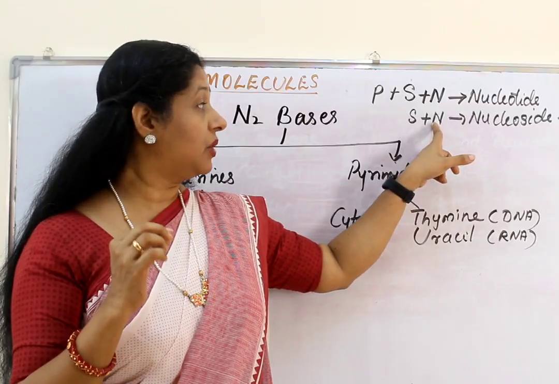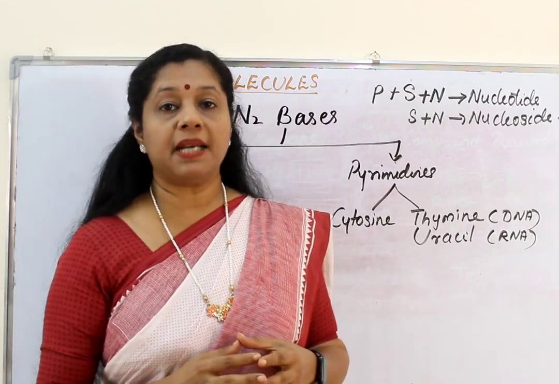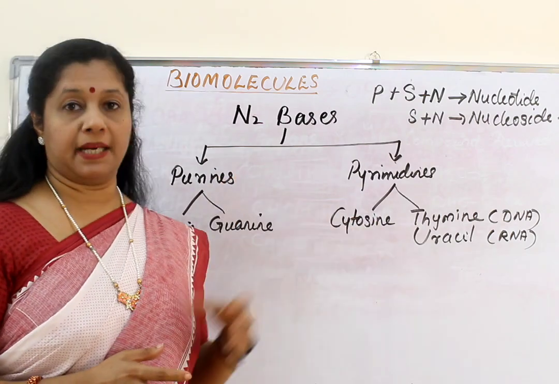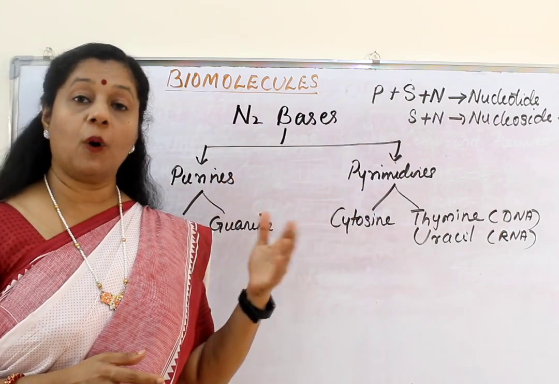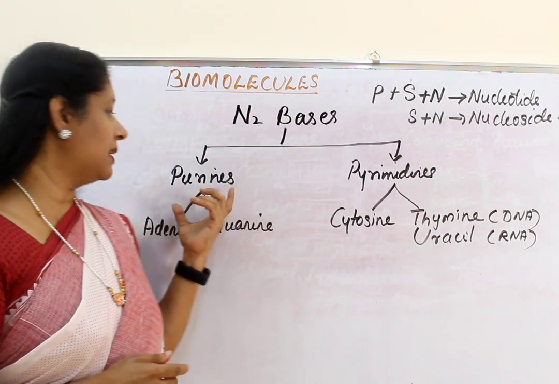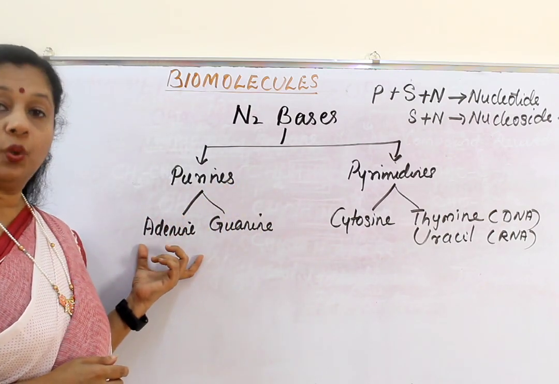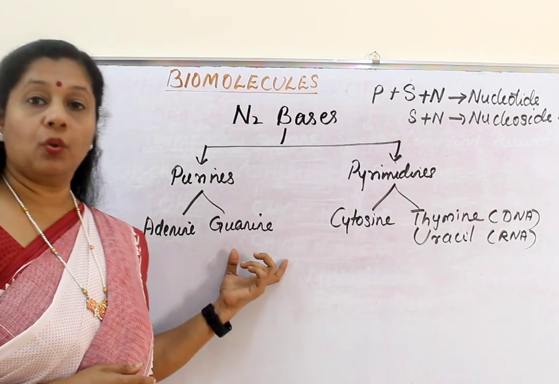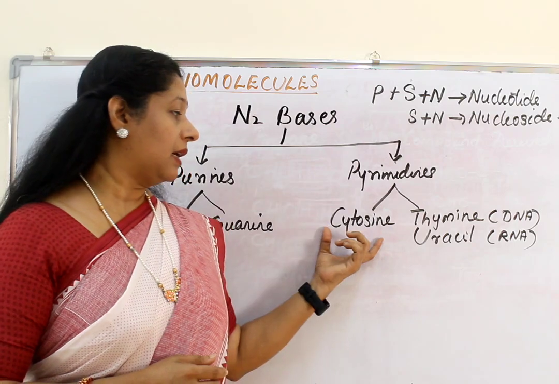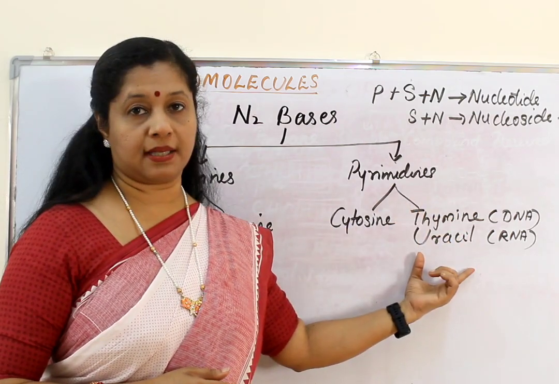We are going to learn about the nitrogen bases present in these nucleotides. So nitrogen bases are classified into two categories: purines and pyrimidines. Whether it is DNA or RNA, four nitrogen bases are found. So the purines are basically double ring structures. They have two types, adenine and guanine. Whereas pyrimidines are also two types, actually three types: cytosine, thymine and uracil.